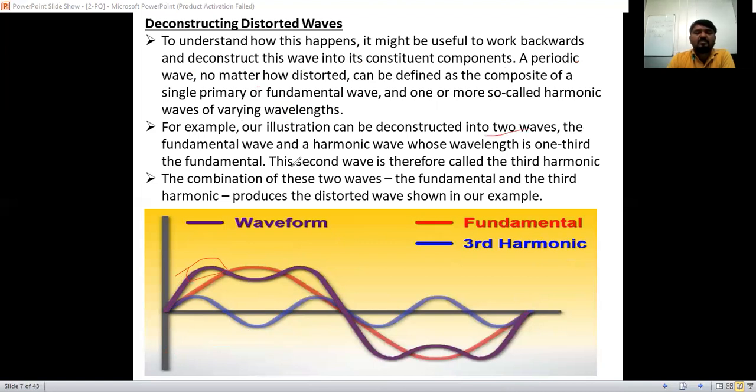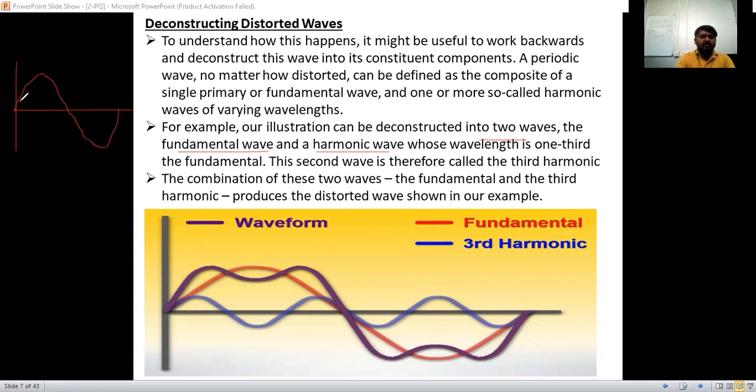First one is the fundamental wave here. The fundamental wave means we are going to draw this one. So first I will draw the fundamental frequency waveform as it was. This is the fundamental wave here. Okay, two waves, the fundamental wave and harmonic waves here. Now, harmonic waves I will take that one as blue color only I will take here.